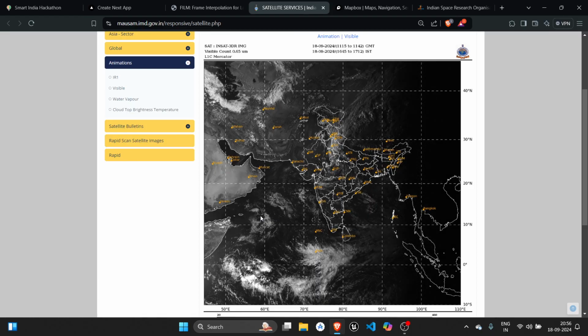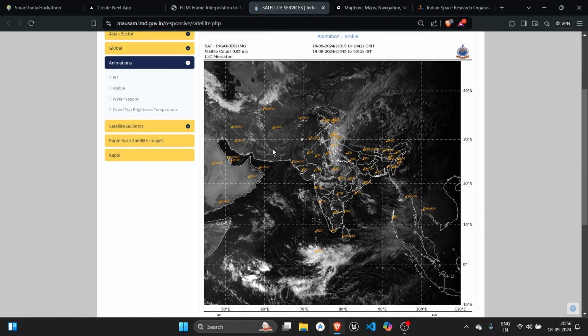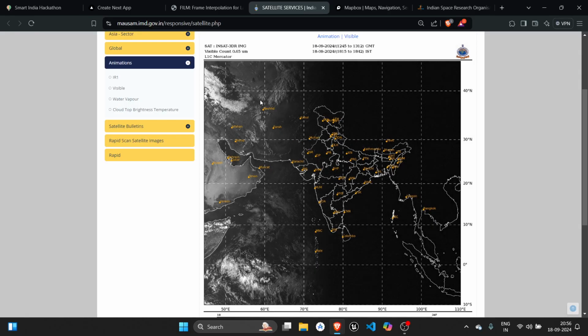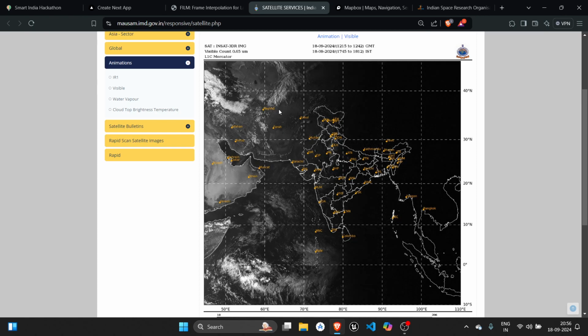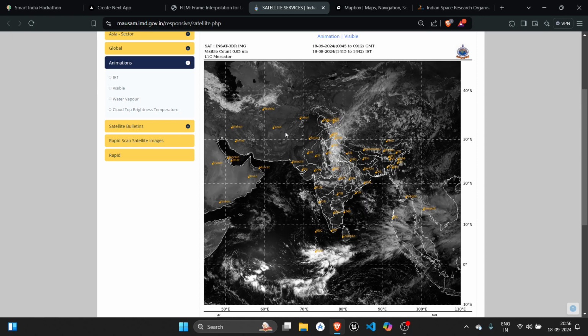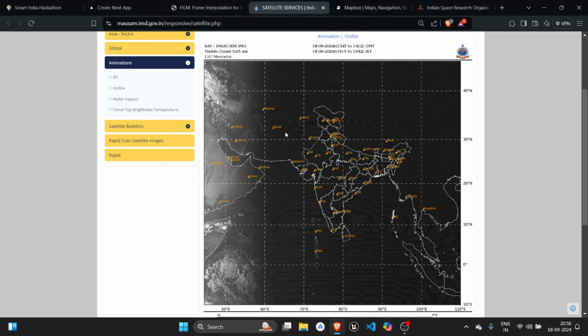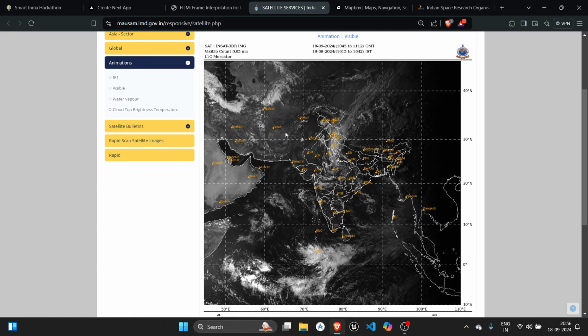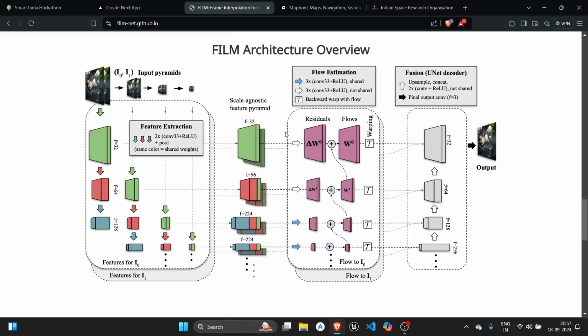We're going to get images from the satellites and interpolate, connecting the bridges, the gap between the discretized images of various time frames. We intend to join them together like a continuous flow of data, which will be seamless and interactive. For this we use an architecture known as FILM, frame interpolation for large motion.